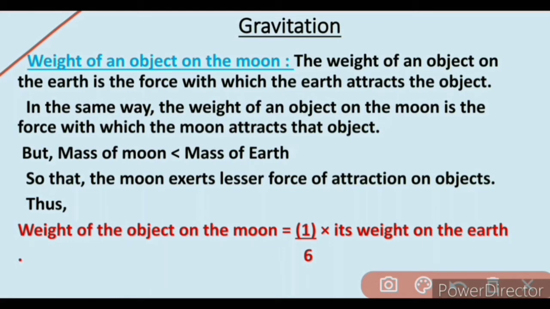Similarly, the weight of the object on the moon is the force with which the moon attracts the object. But here gravitational pull is weaker. The mass of the moon is less than the mass of the earth, so the moon exerts a lesser force of attraction on the object. Thus we get weight of the object on the moon is equal to 1/6 multiplied by its weight on the earth.